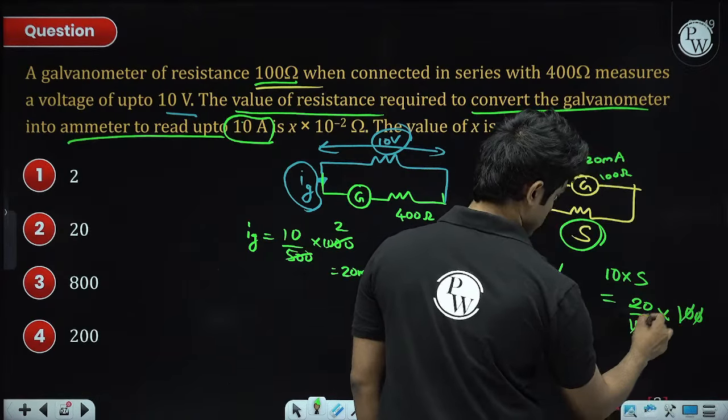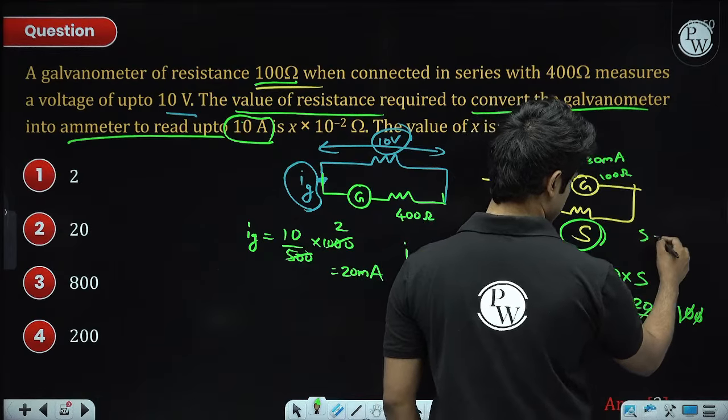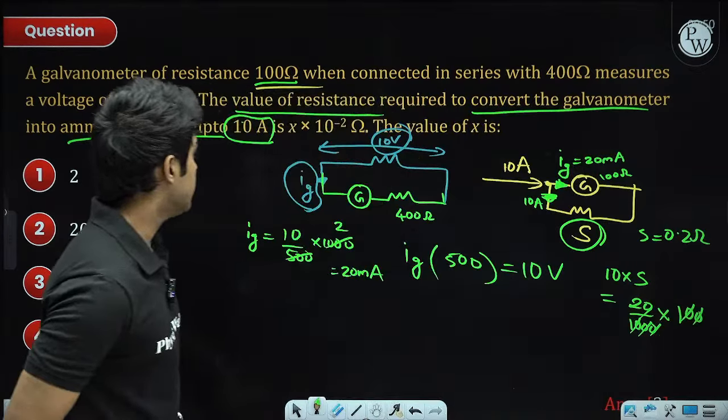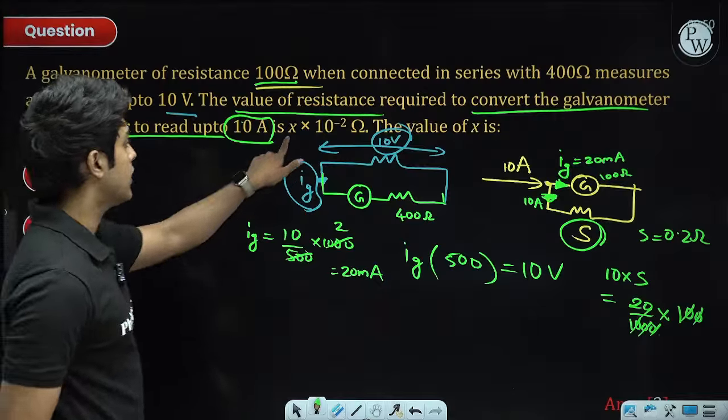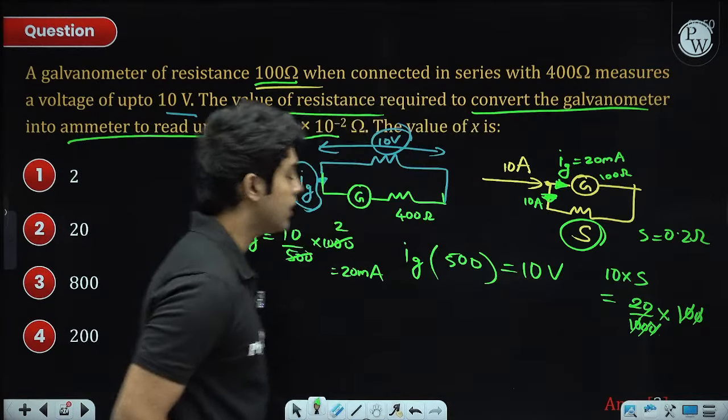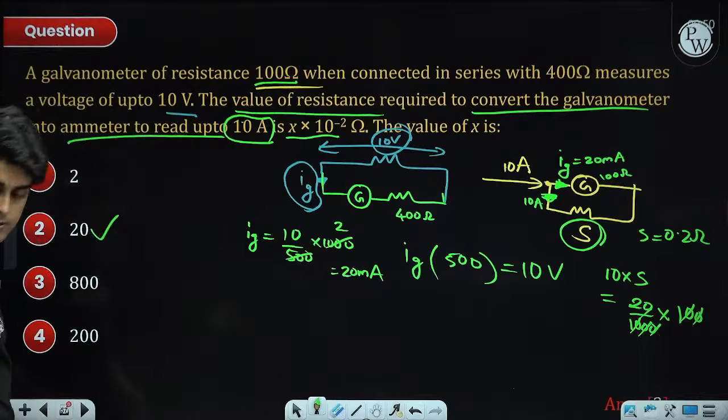So shunt resistance is 0.2 ohms. And the value of X they wanted in terms of 10 to the power minus 2. So multiply this with 100 and the answer will be 20 ohms. Option B, yes, it's option B. Okay, so that's it.